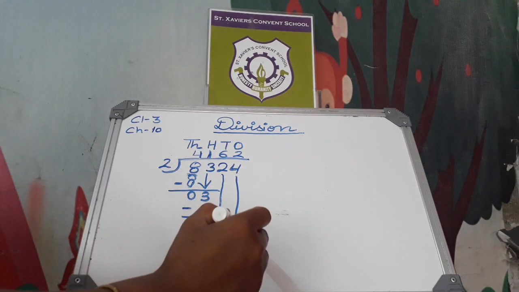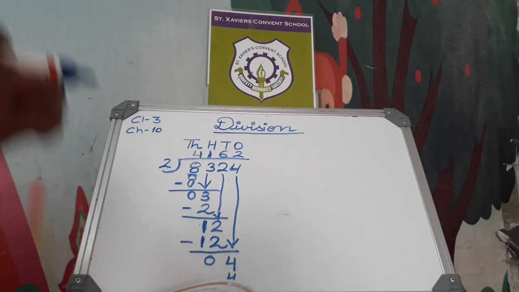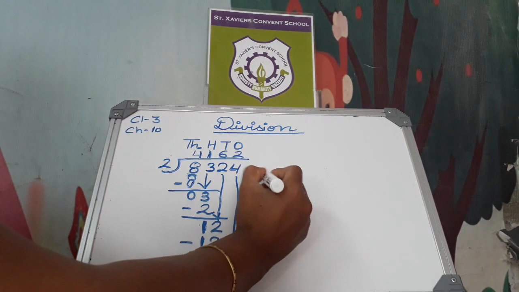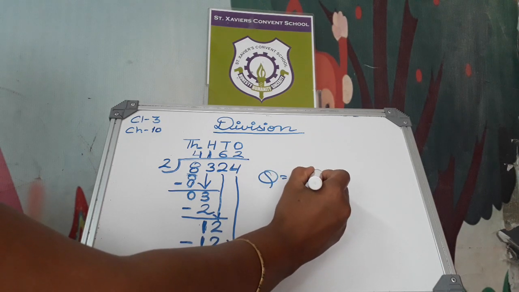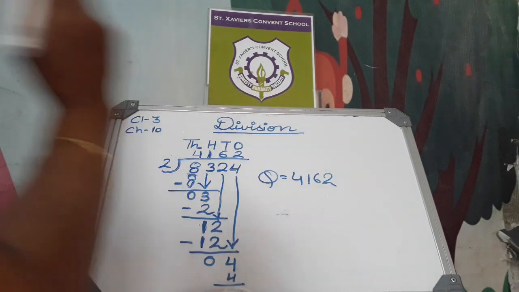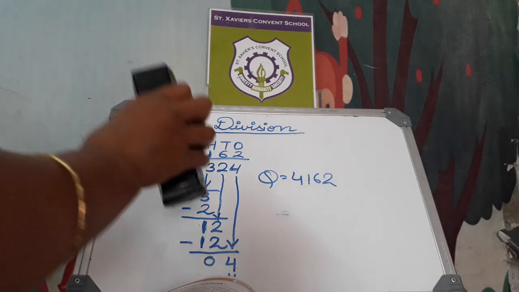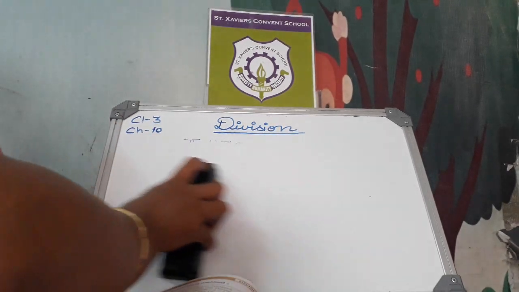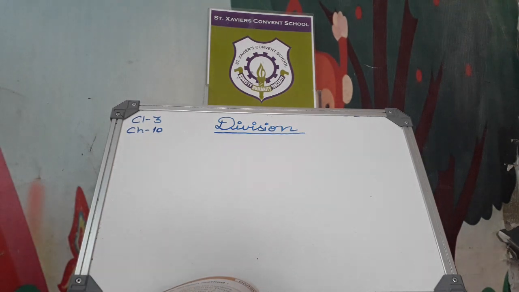Now the quotient, what is our quotient? The quotient will be 4162. Okay. This is the long division method. Now the next number is 3693. First of all, we have to arrange these numbers in thousands, hundreds, tens, ones.